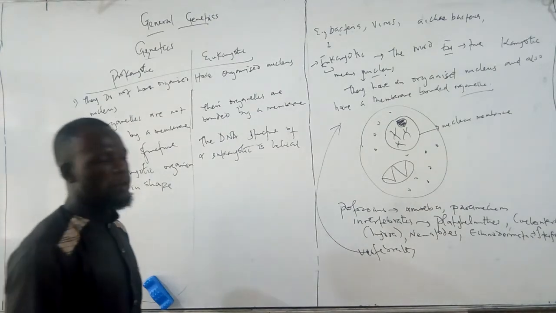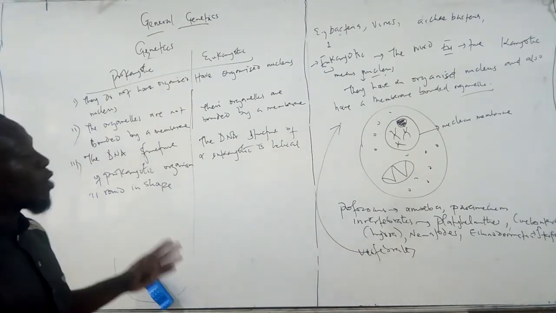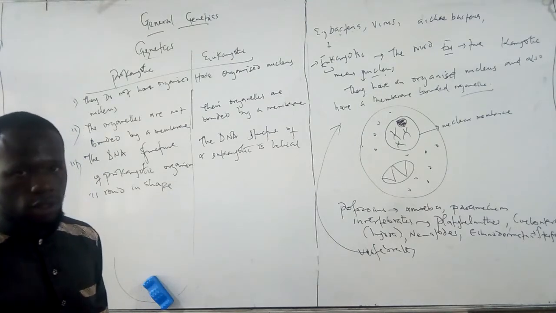So these are the major differences between the prokaryotic and eukaryotic organisms.